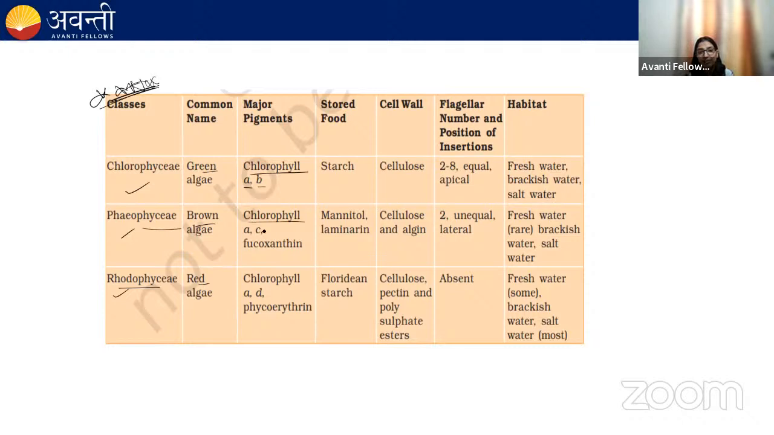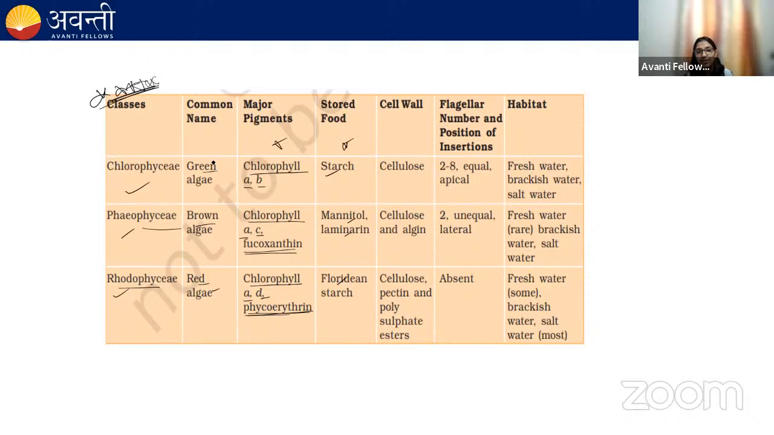Brown algae have chlorophyll a and c and fucoxanthin. Because of the presence of fucoxanthin, the brown algae appear brown in color. Red algae have chlorophyll a and d and phycoerythrin. Because of the presence of phycoerythrin, the red algae appear red in color. Green algae have starch as their reserve food material. Brown algae have mannitol and laminarin as their reserve food material. Red algae have floridean starch as their reserve food material. It's important, okay? Remember these.